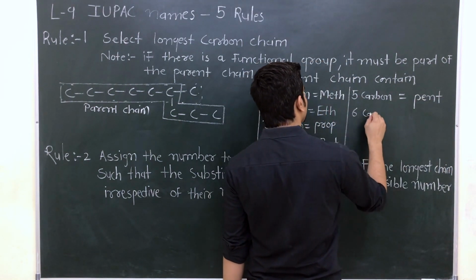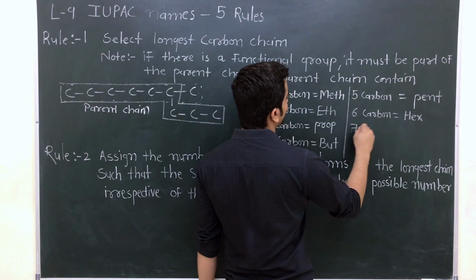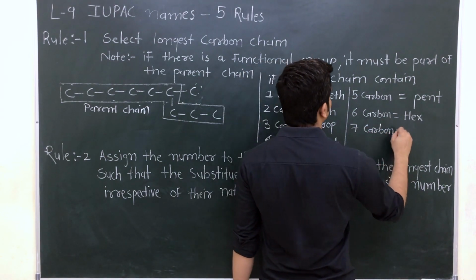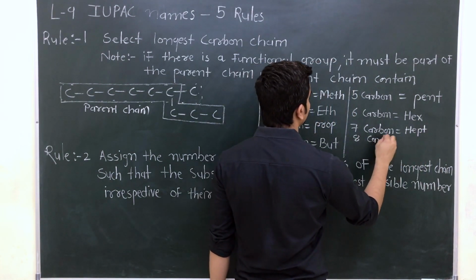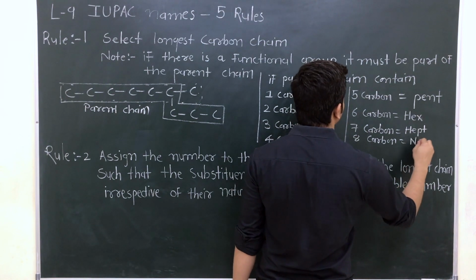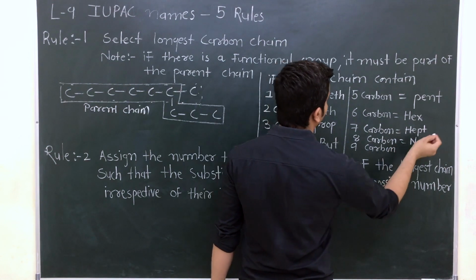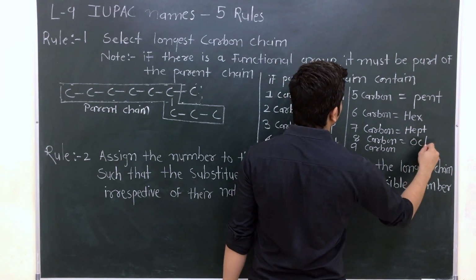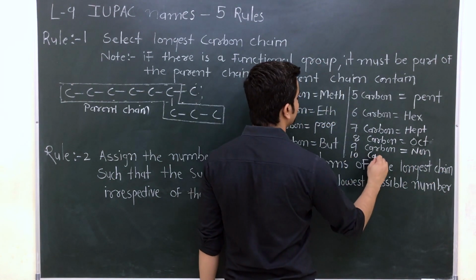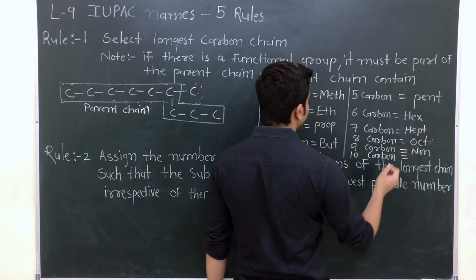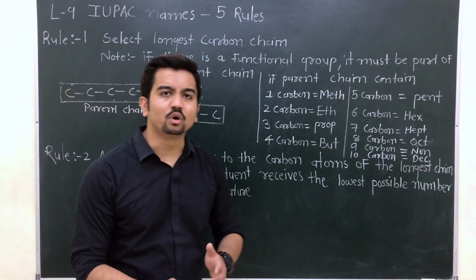6 carbon is equal to hex. 7 carbon is equal to hept. 8 carbon is equal to oct. 9 carbon is non. Sorry, 8 carbon, my dear friends, that will be oct. 9 carbon, non, and 10 carbon is equal to dec. Is this clear? Sure, we got the idea.